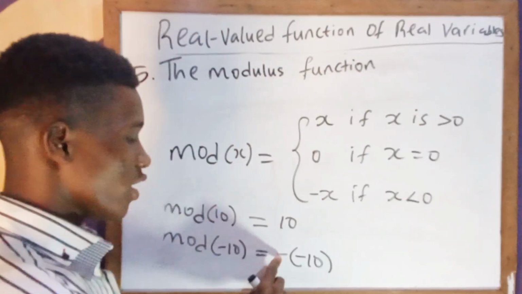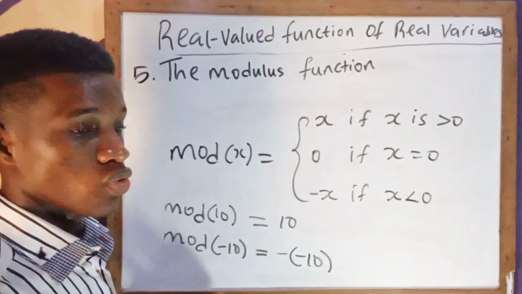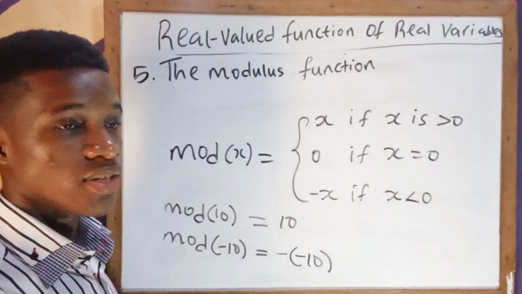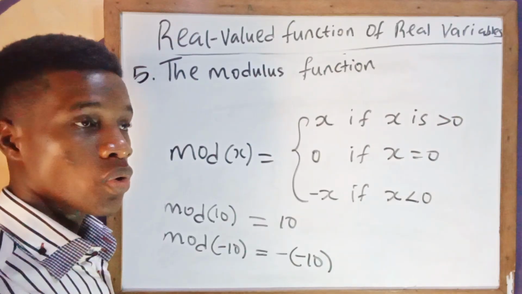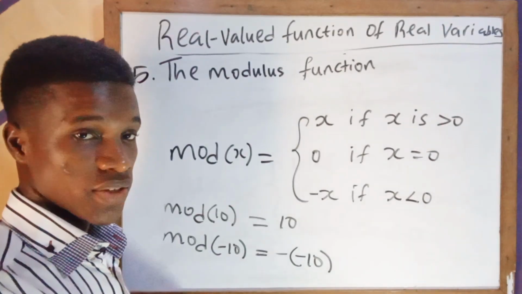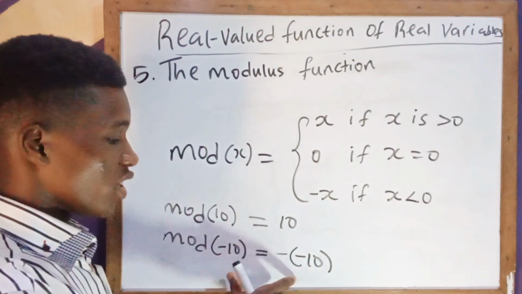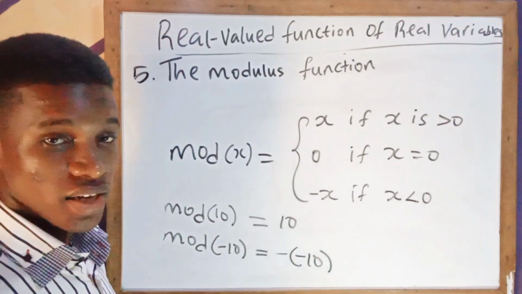So it's like multiplying the negative by the negative number. Basically, this absolute value function takes away negativity. That means when there's a negativity, the modulus function makes it what? Positive. So it is also called a distance function, because you cannot have a negative distance. That's why this function is very, very important, because it takes away every negativity.